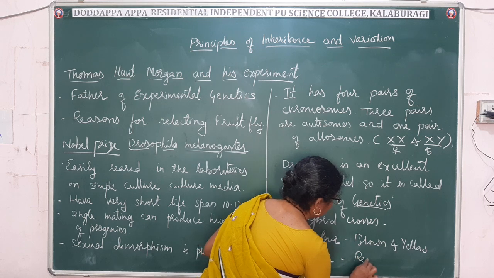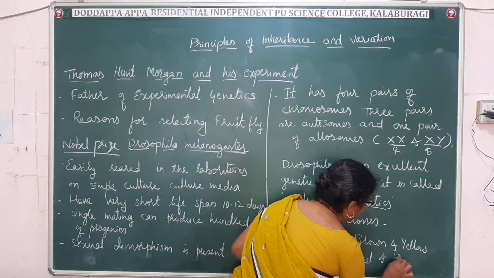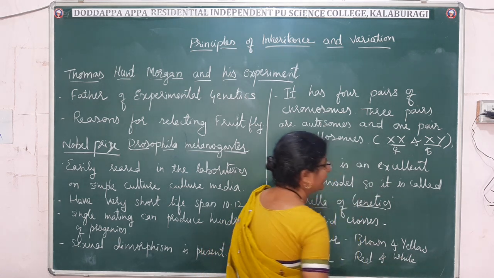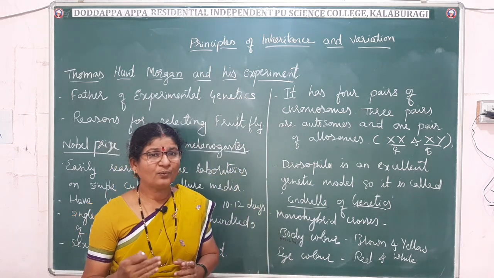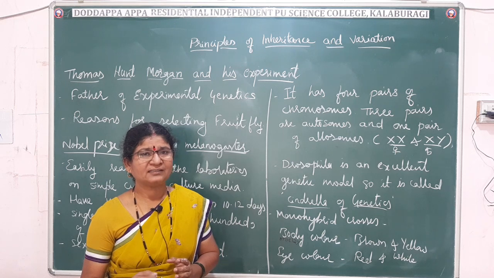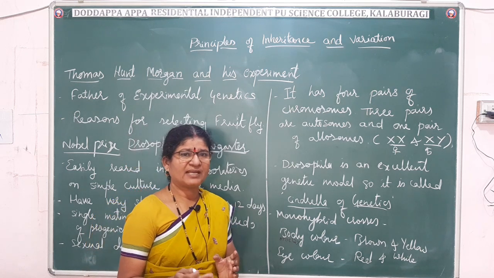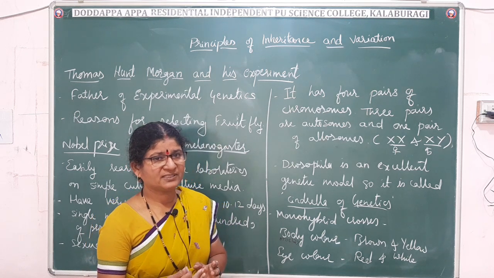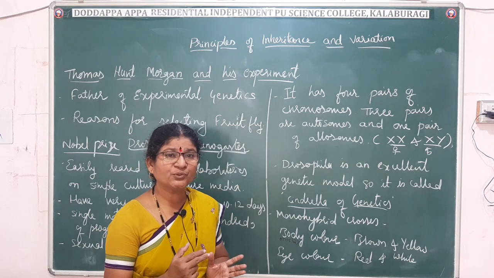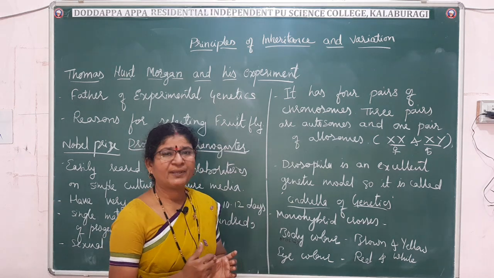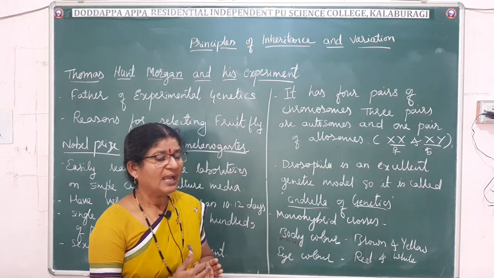Eye color is red and white. The natural varieties are called wild varieties, which are dominant, and among them he observed some mutant varieties which appeared due to mutation.